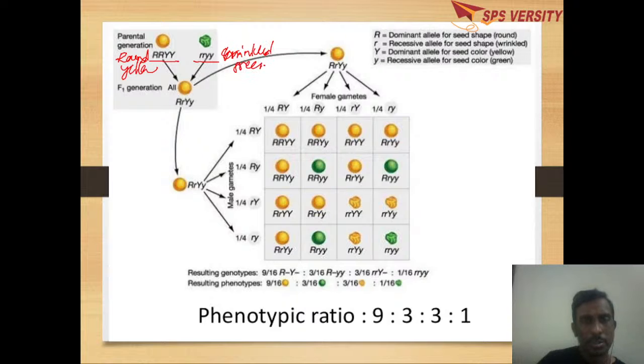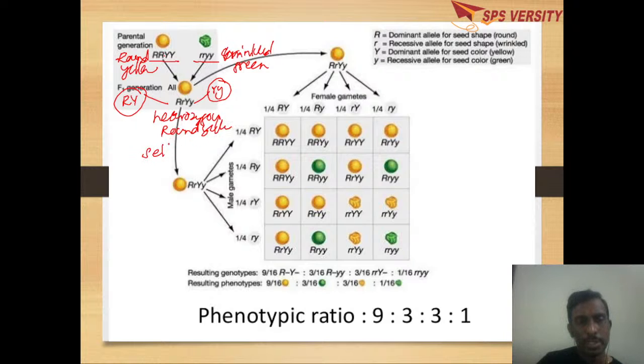When they are crossed, we get gametes, and after fertilization we get capital R small r, capital Y small y, the heterozygous round yellow F1 hybrid. This F1 hybrid is self-pollinated. Both parents will be capital R small r, capital Y small y.